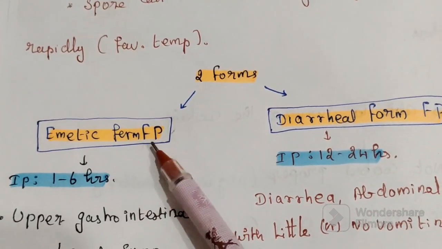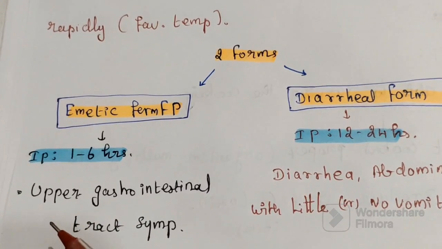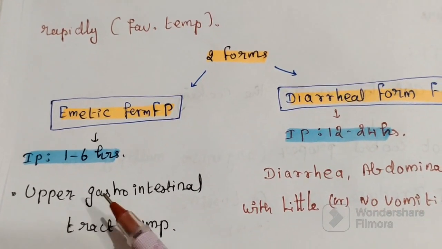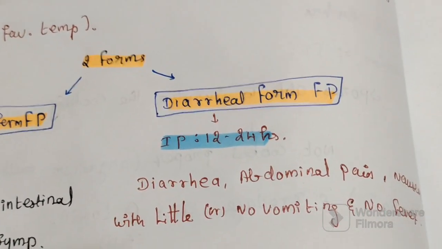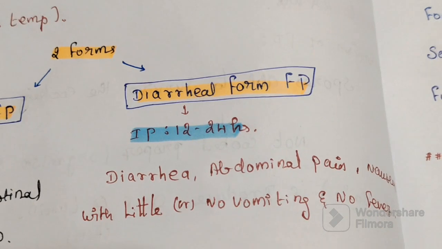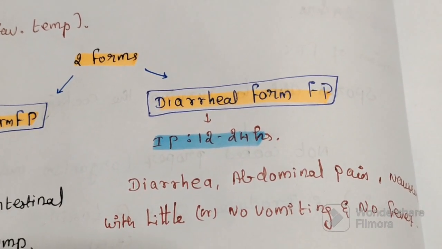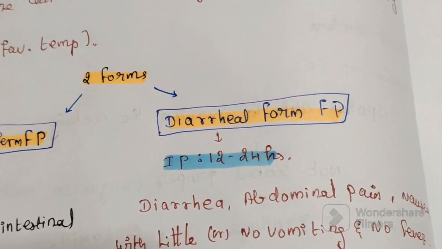So the emetic form of food poisoning, with an incubation period of 1 to 6 hours, presents predominantly with upper gastrointestinal tract symptoms. The diarrheal form of food poisoning has an incubation period of 12 to 24 hours. It causes diarrhea, abdominal pain, nausea, little or no fever.